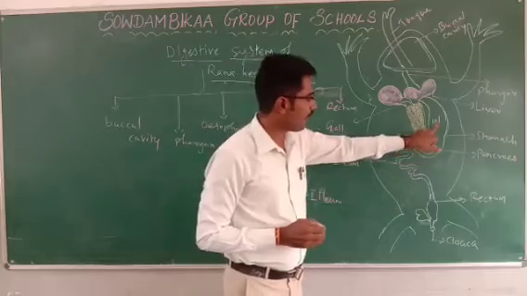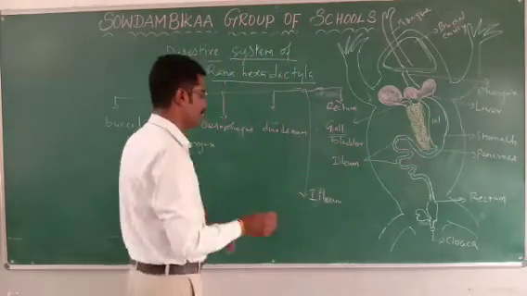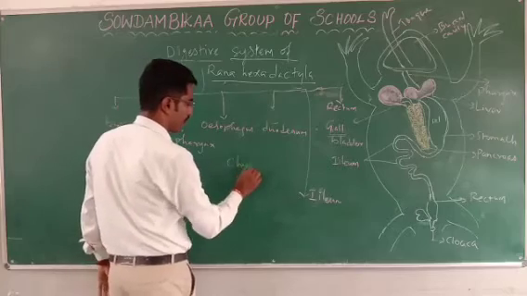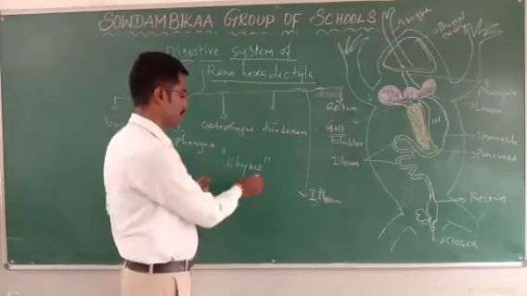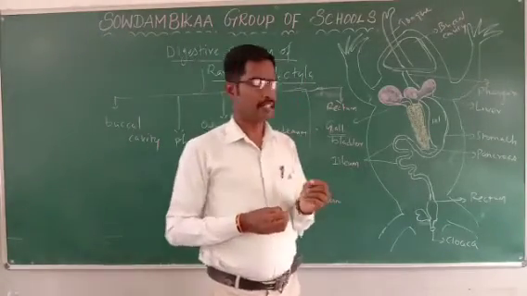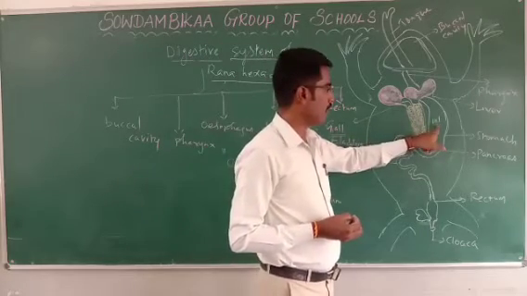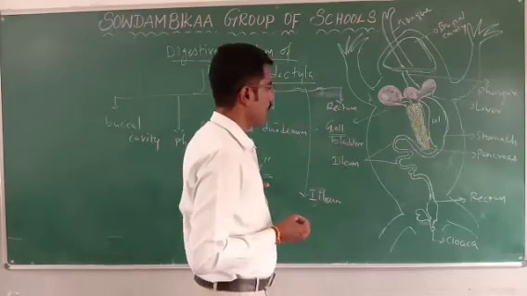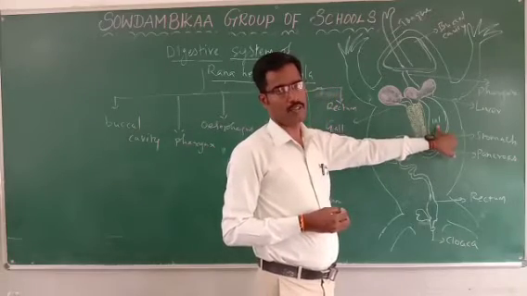By the action of hydrochloric acid and gastric juice, the partially digested food material forms chyme. Chyme is very important. Chyme is a white paste-like substance, formed by the action of stomach HCl and the gastric juice.